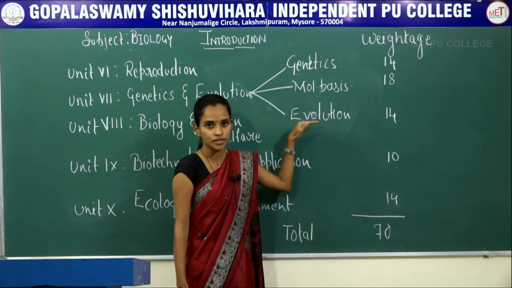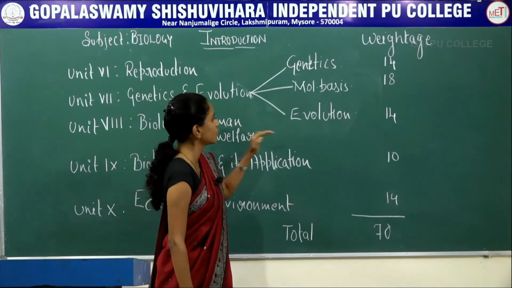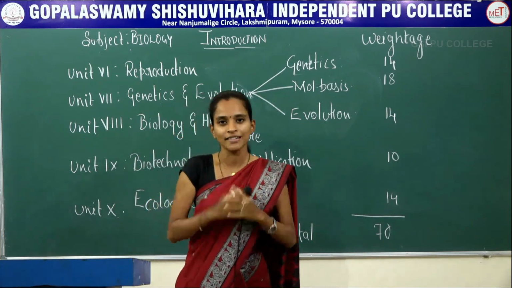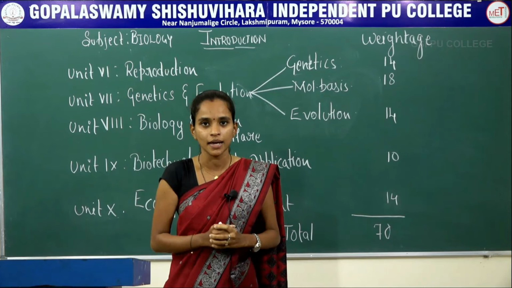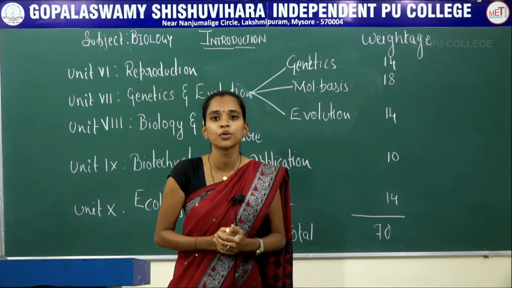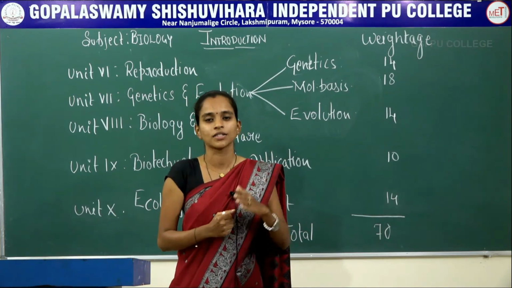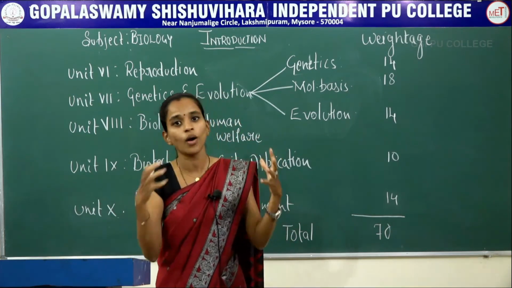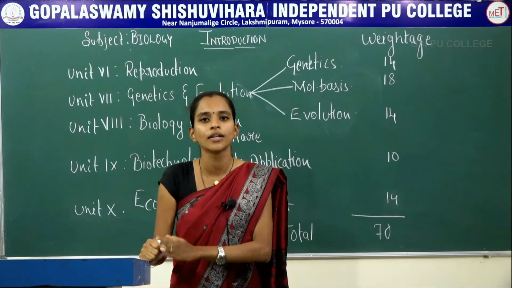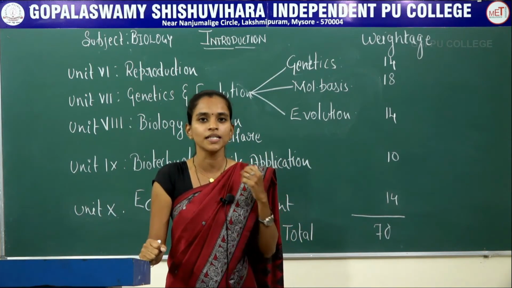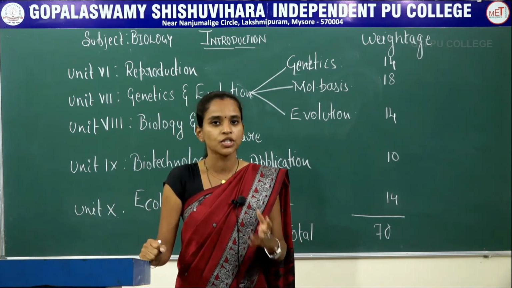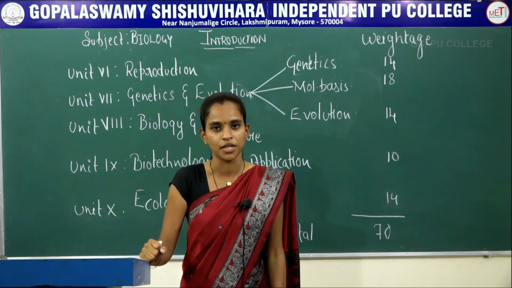The last chapter of genetics and evolution is evolution. It is a very interesting chapter where you will study evolutionary theories put forward by early scientists who had no idea how the earth was created, up to modern evolutionary experiments. One important experiment is Miller's experiment, which normally comes for 5 marks in the examination.